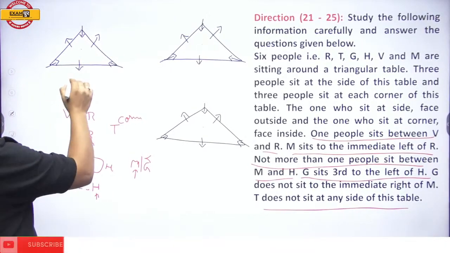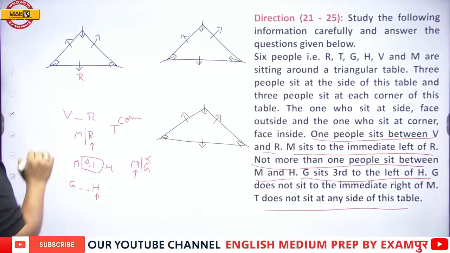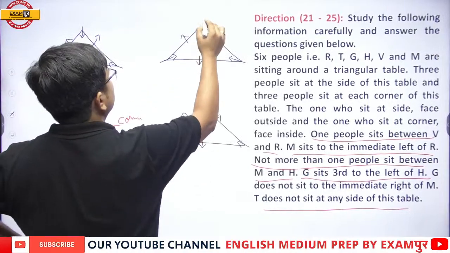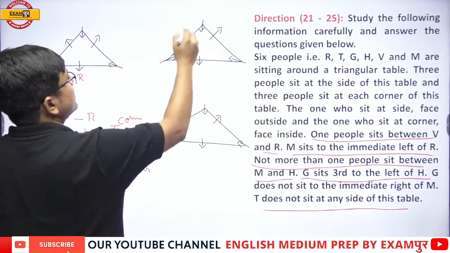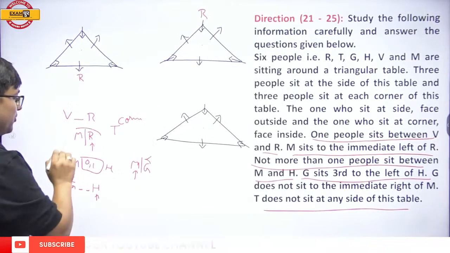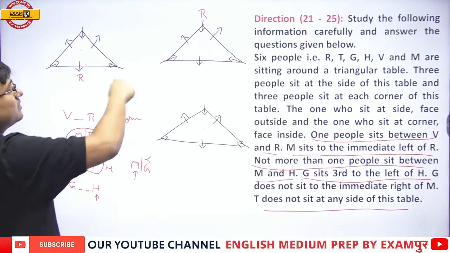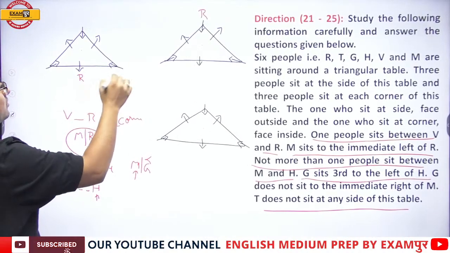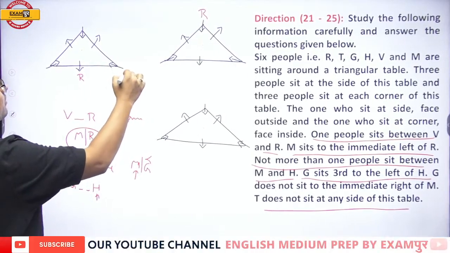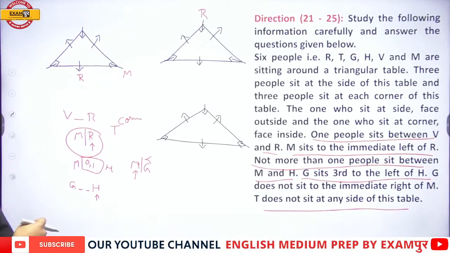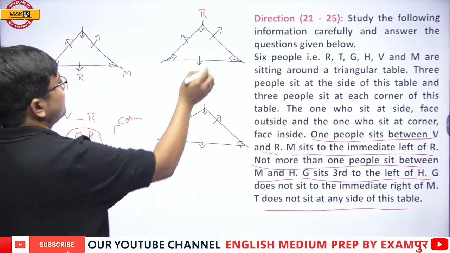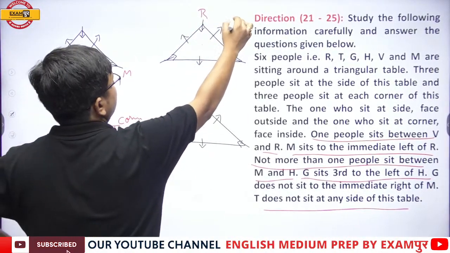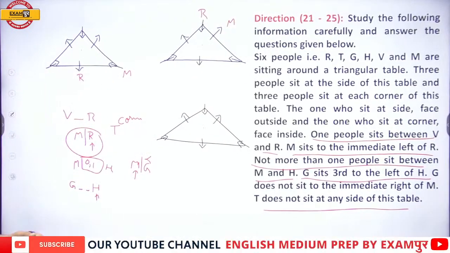Now I keep R at the corner once and R at the middle of the side once. R's immediate left is M. Okay, and now my dear students, here too R's immediate left is M. Okay everybody, yes or no? Yes or no, my dear students?